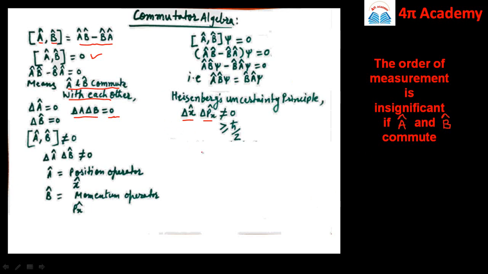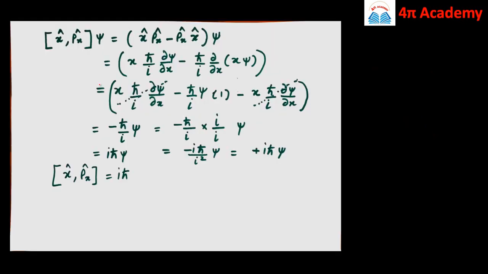Now let us demonstrate the Heisenberg's uncertainty principle. But before we demonstrate it, first we'll calculate the commutation of the two operators, that is position coordinate and momentum coordinate. So let us calculate the commutation bracket of x and px.